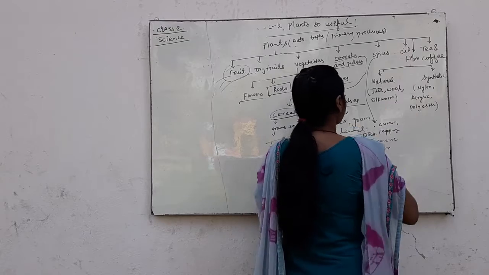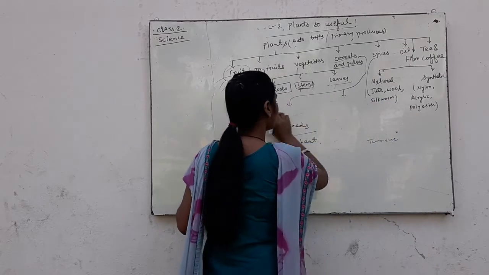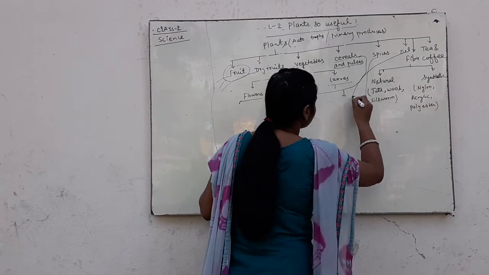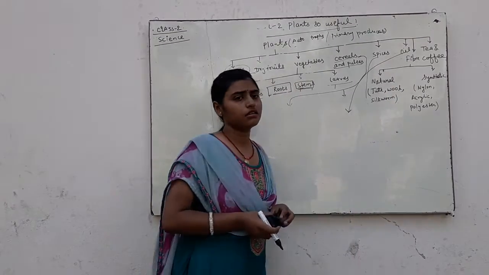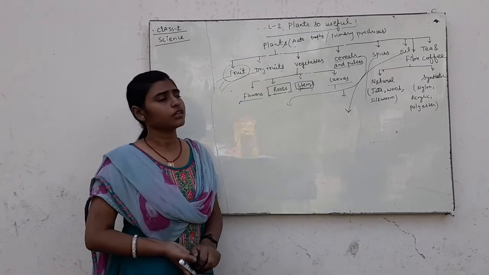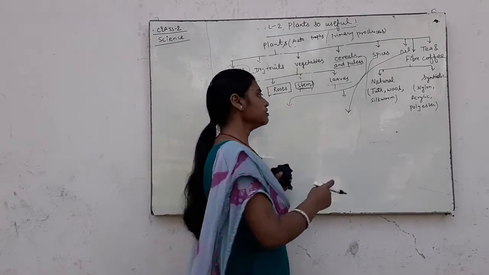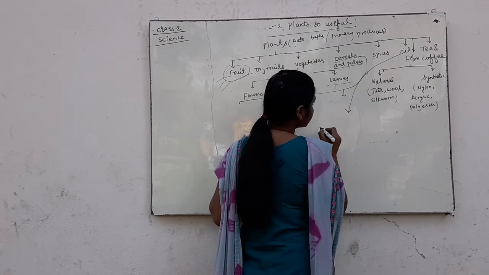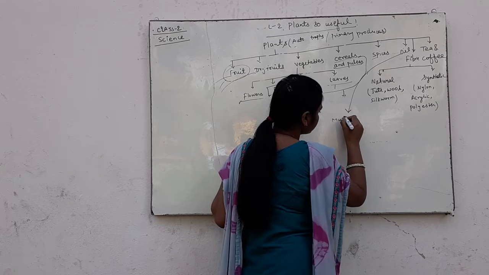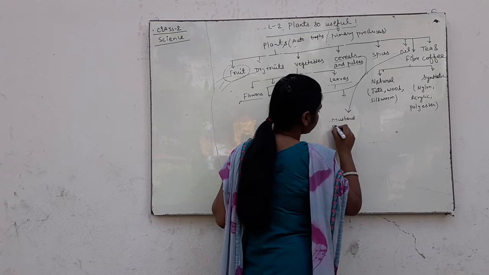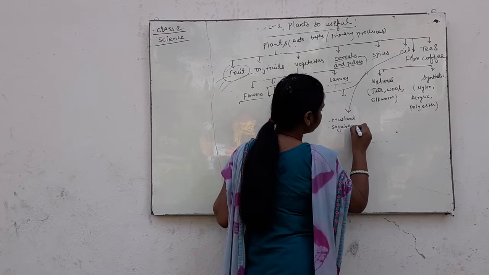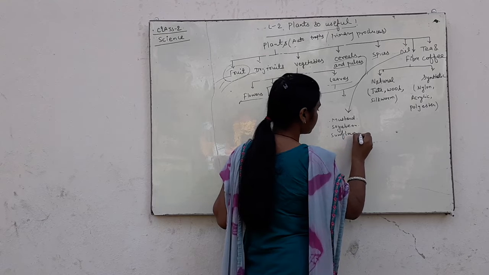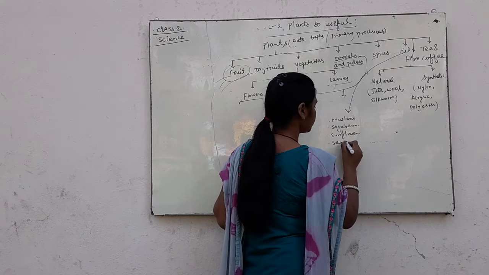And oil. Our next part of the plants, oil. Oil is also obtained through plants, from crops such as mustard, soybean, sunflower, sesame.